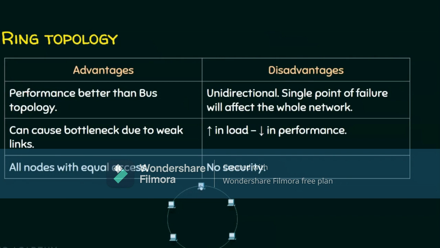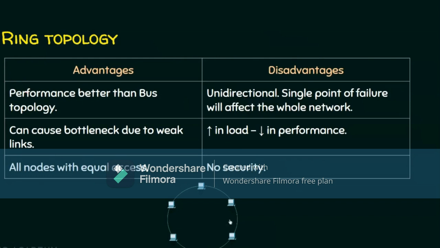Say if this node wants to send some data to this node, it is very easy to send this way. But ring topology is a unidirectional communication pattern. It has to send the data by crossing these many nodes and finally reach the destination. And one of the disadvantages is being unidirectional.